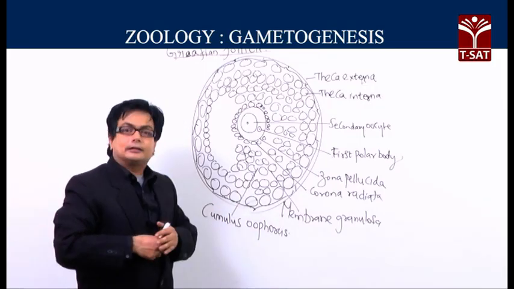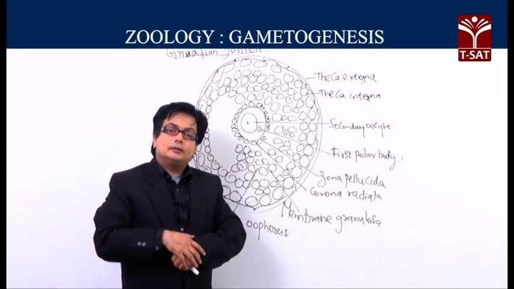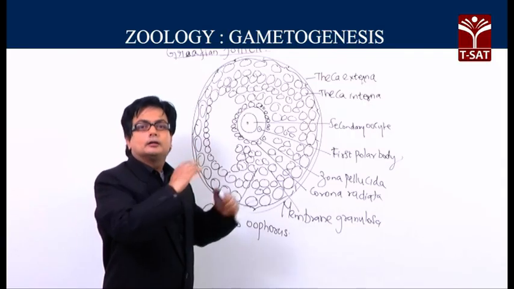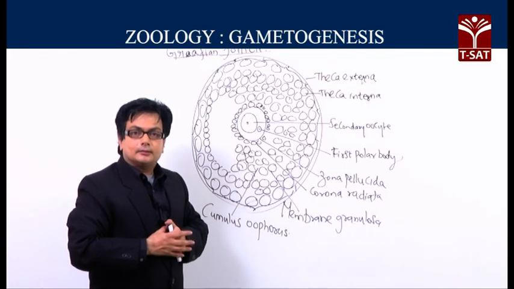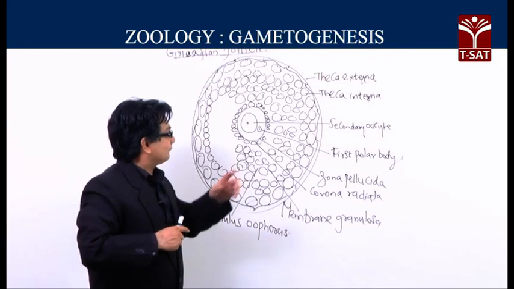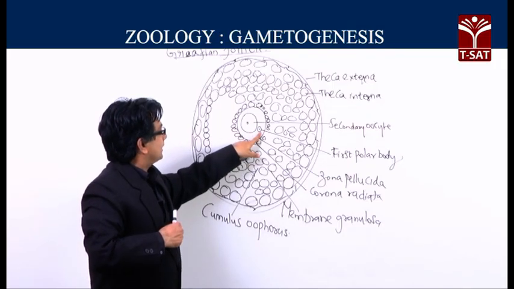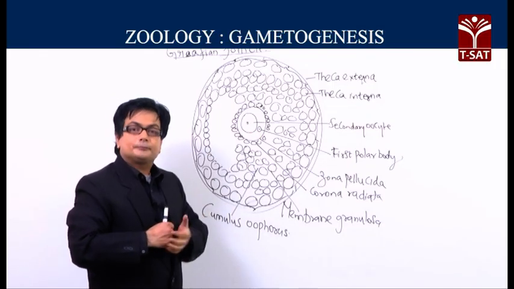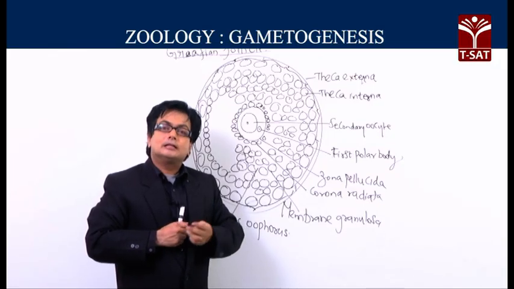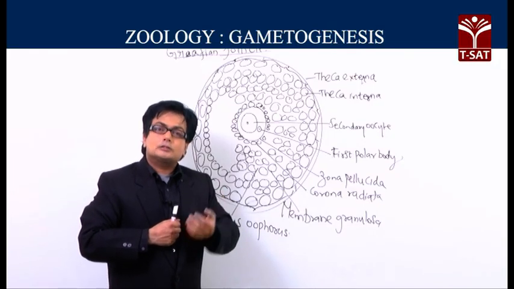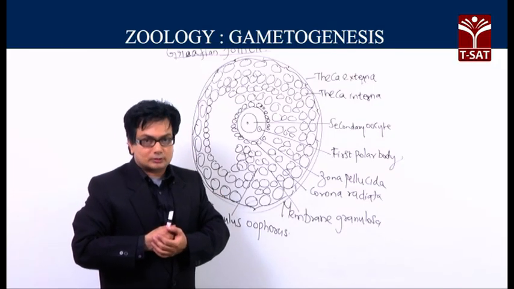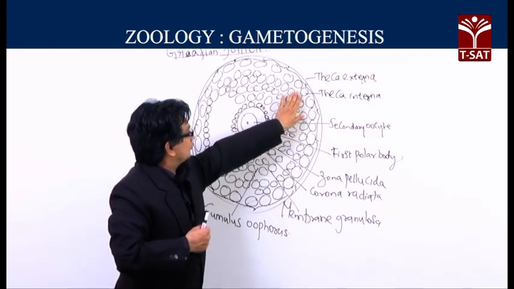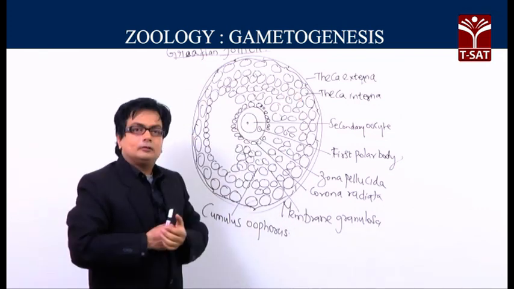So, this is the Graafian follicle, and what is important here is all are diploid cells here, except for the secondary oocyte and the first polar body. That is one important point to be noted. Second is the release of the hormone, that is estrogen, done by the endocrine cells of the Graafian follicle.